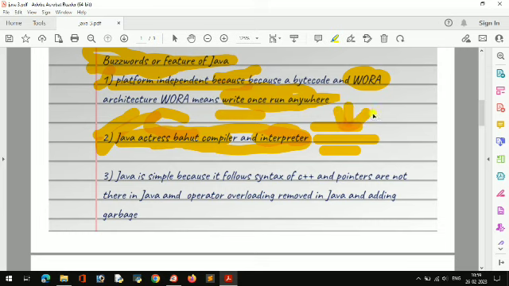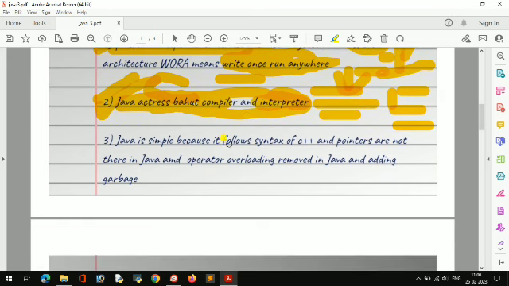Like if I have written 4 lines of code and I have errors in the first line and the third line, then a compiler will report the first line error and the third line error. But an interpreter will stop at the first one only. It will not go further. First modify this, then you can go to the third line. So the interpreter goes line by line only.